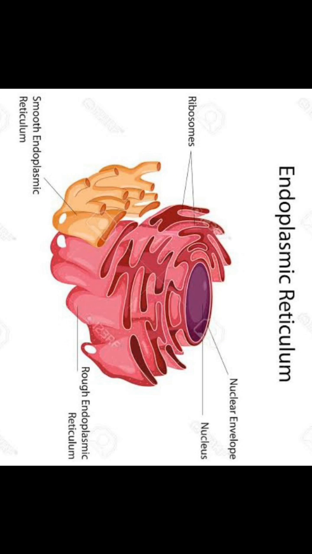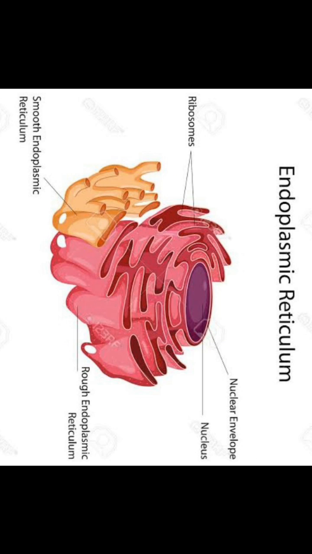Let's talk about it. Electron microscopic studies of eukaryotic cells reveal the presence of a network or reticulum of tiny tubular structures scattered in the cytoplasm. They are called endoplasmic reticulum, shortly called ER. These are very tiny tubular structures present in the cytoplasm.